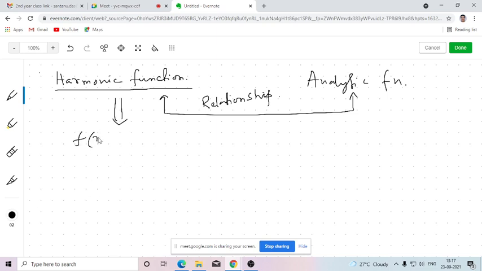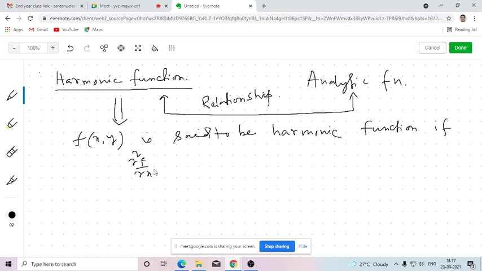So a function of two real variables f(x,y) is said to be harmonic function if del 2 f del x2 plus del 2 f del y2 is equal to 0. That means we need to find the second order partial derivative of a given function with respect to x and with respect to y. If I add them, if this gives a value 0, then we say that the function is harmonic function.